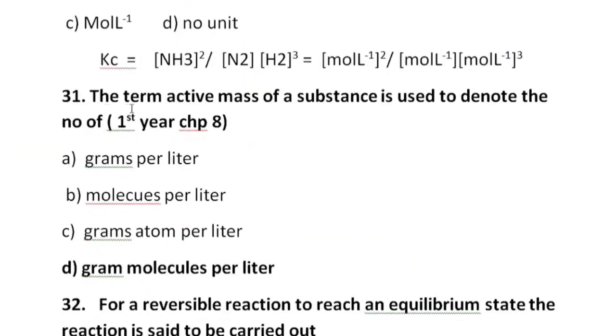MCQ 31 is: the term active mass of a substance is used to denote the number of, A option, grams per liter, molecules per liter, gram atoms per liter, gram molecules per liter. D option is correct, that is gram molecules per liter.